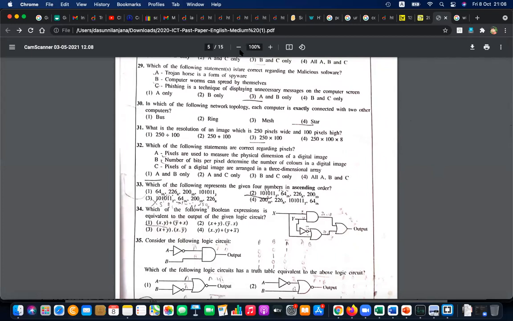The first is bus topology. In bus topology there is one central line, like a base line. Computers are connected to this base line using T connectors, with a T socket. To the base line using T connectors, computers are connected. So that is called bus topology.